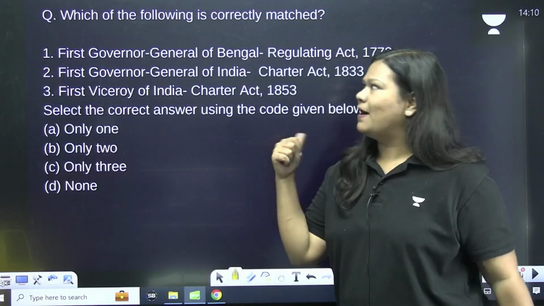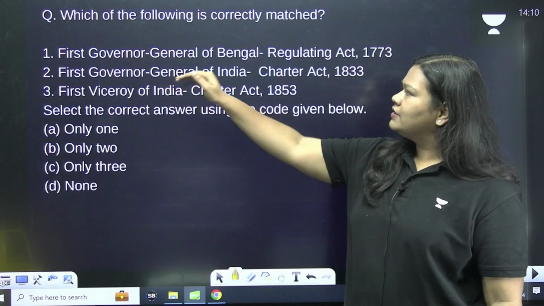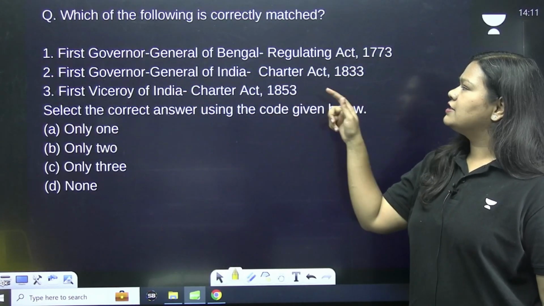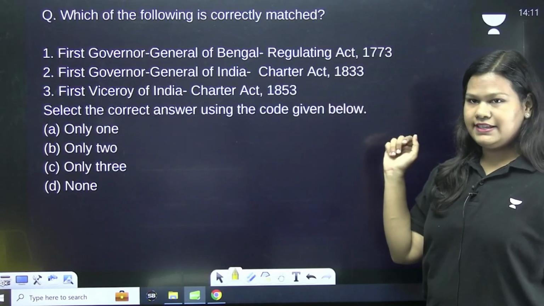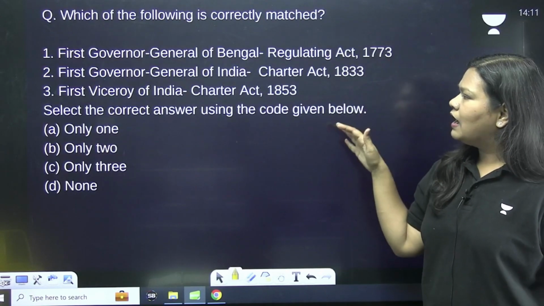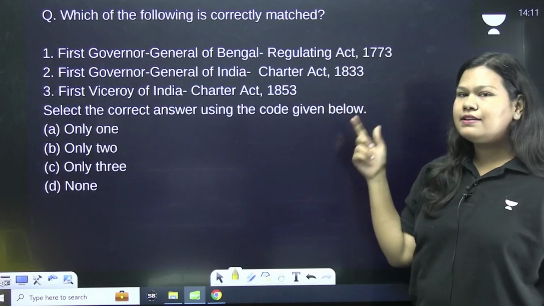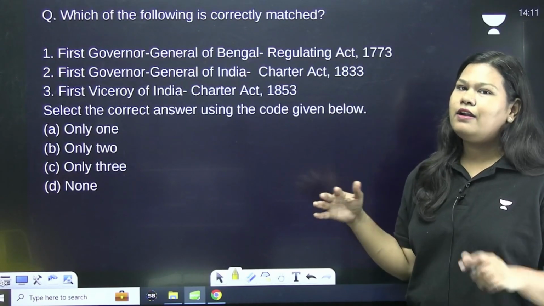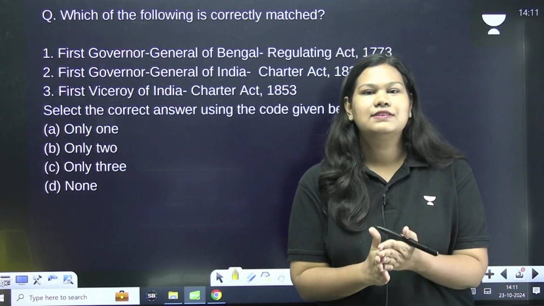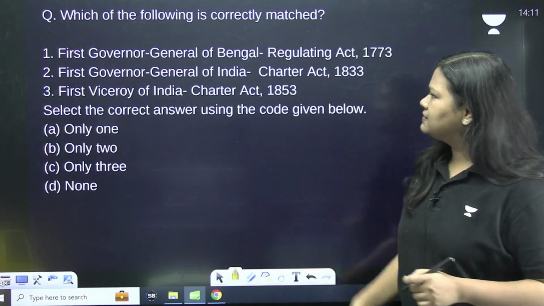Question number 1 is this one. Which of the following is correctly matched? First, Governor General of Bengal, Regulating Act of 1773. First, Governor General of India, Charter Act of 1833. First, Viceroy of India, Charter Act of 1853. Now, you need to pick how many of these are correctly matched: only one, only 2, only 3 or none of them. Let us try to evaluate it, but before that, I want you to pause the screen, lock your answers and mark one of them as your answer. I'll discuss it now.